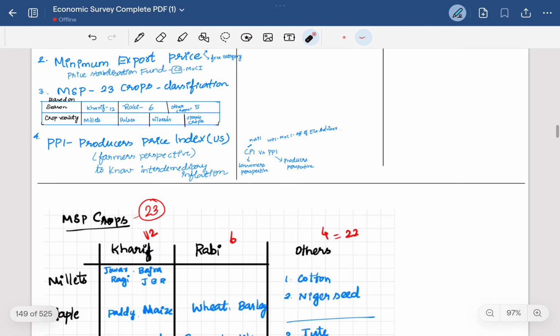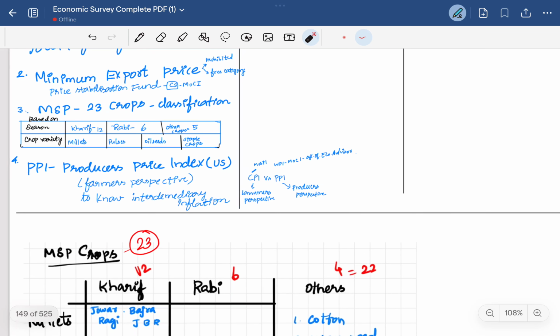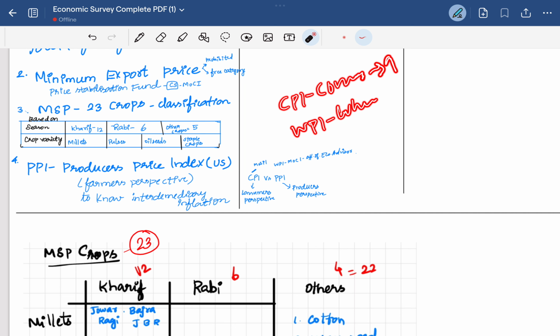Then the producer price index. We are measuring the CPI, WPI, then PPI. PPI is not widely used in the Indian economy; CPI and WPI are used. You know that CPI is the consumer price index, and WPI is the wholesale price index. Consumer price index measures the rise in prices from the consumer's perspective. WPI is the wholesale rise in prices from the seller's perspective.